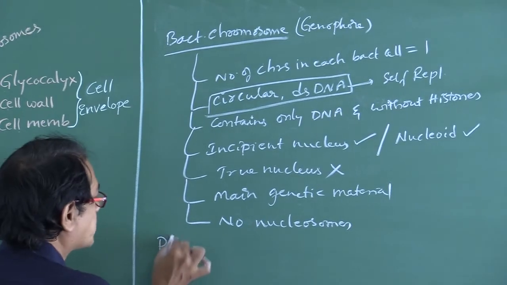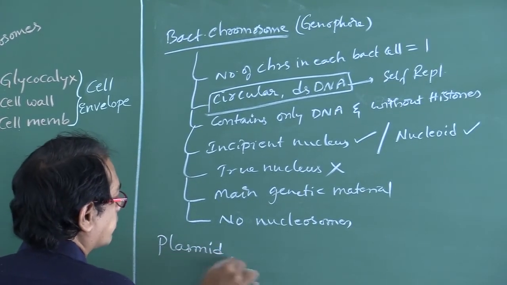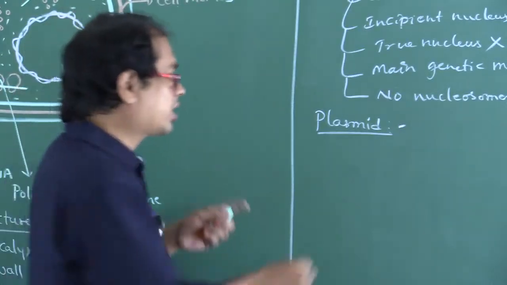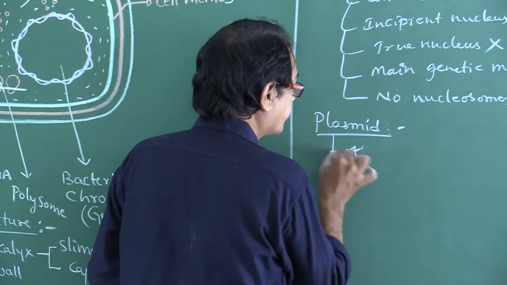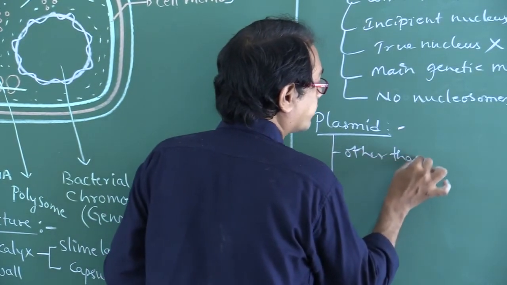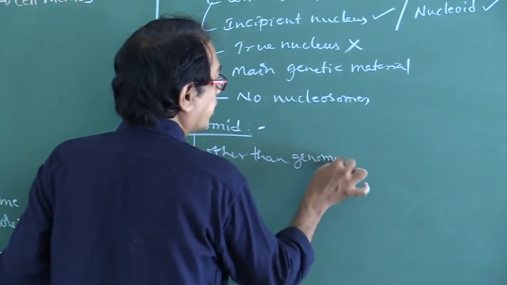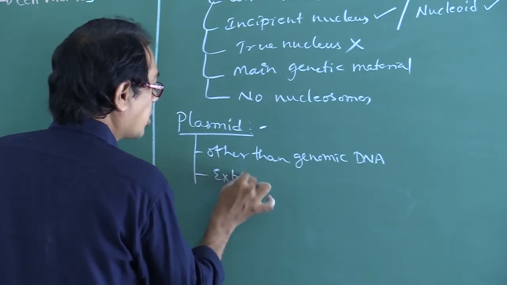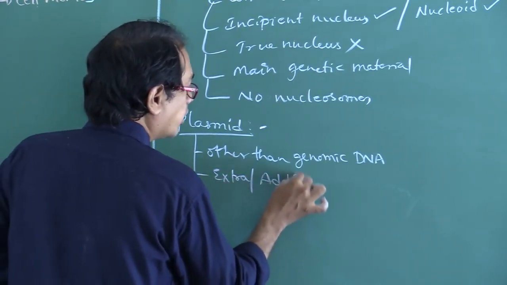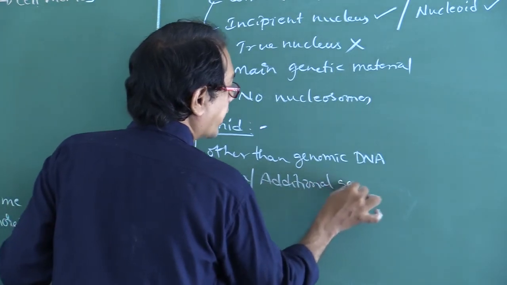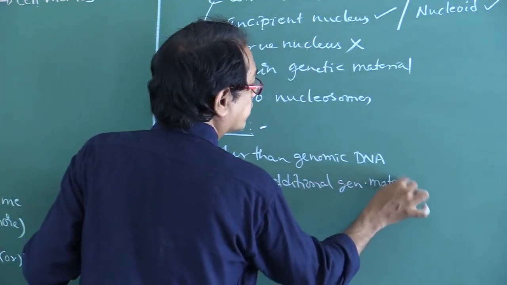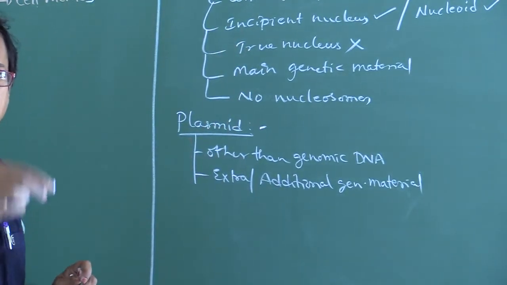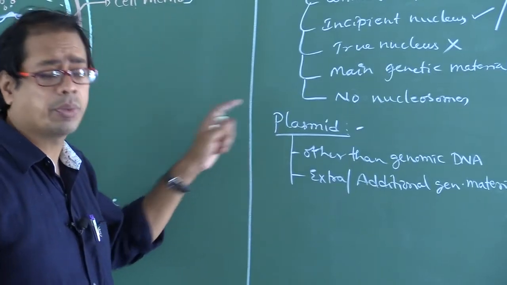Next one, plasmid. Plasmid is the extra or additional genetic material other than genomic DNA. Extra or additional genetic material present in the cytoplasm of bacteria is called plasmid.